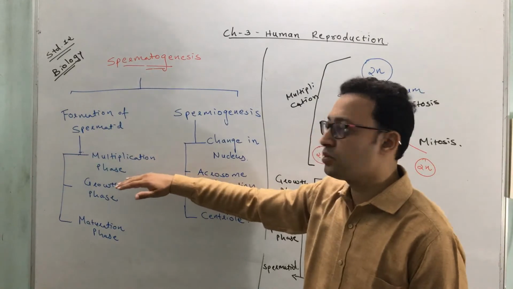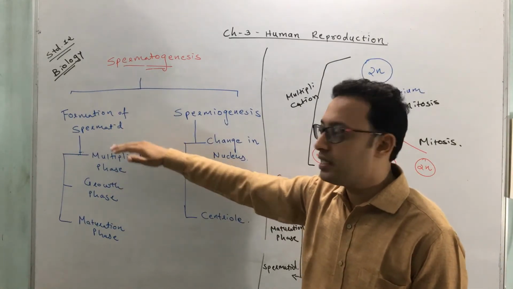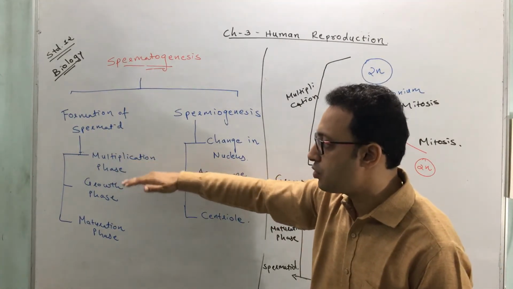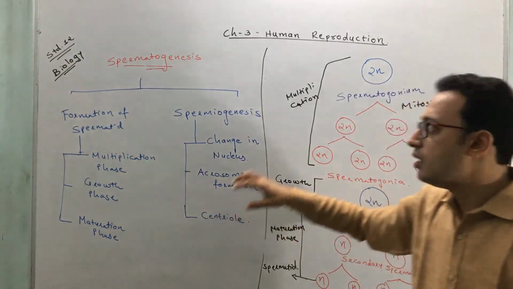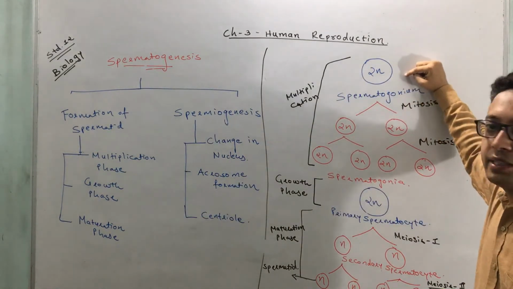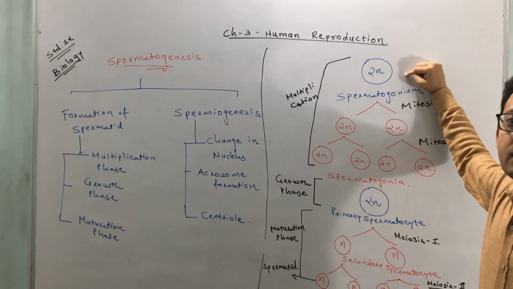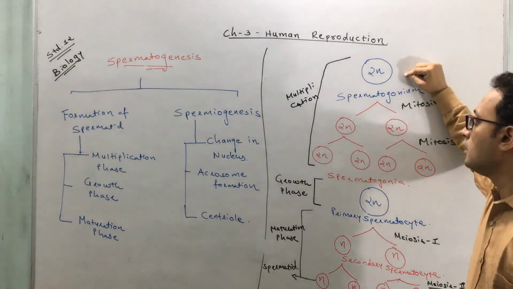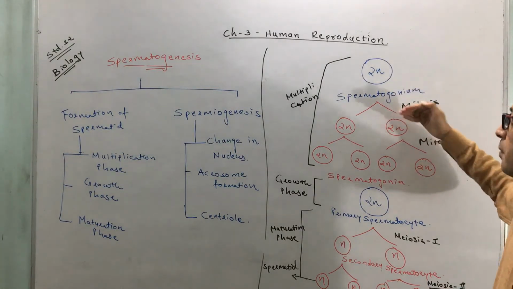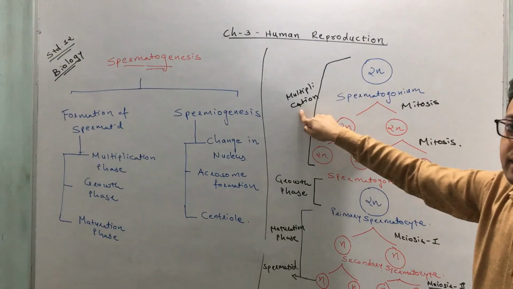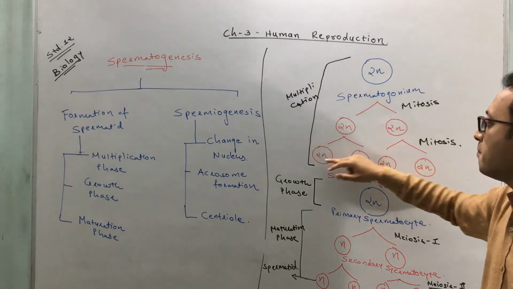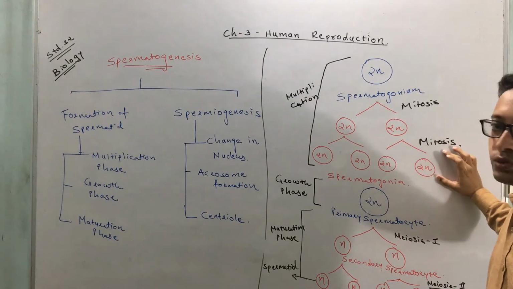Again, let me repeat how the process occurs. Formation of spermatid occurs in three stages: multiplication, growth and maturation. The process starts from the spermatogonium present in the seminiferous tubule. This cell multiplies by mitosis, and many spermatogonia are produced.